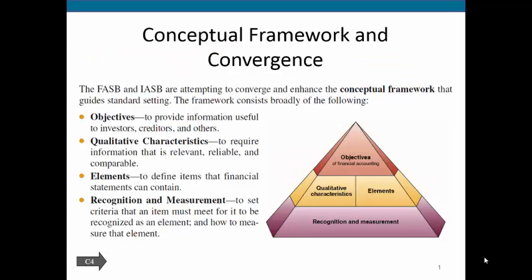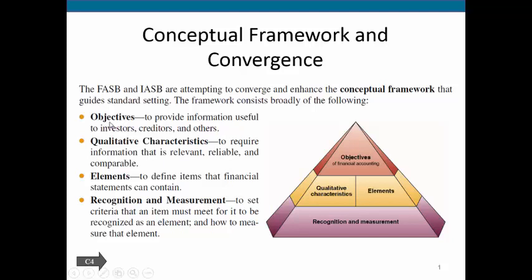So the FASB and the IASB are attempting to converge and enhance what we call the conceptual framework. And the conceptual framework is just a framework that helps guide standard setting. In standard setting, we're talking about the specific rules that we follow when we're recording accounting transactions. So again, the FASB and the IASB are trying to converge and make things more similar.